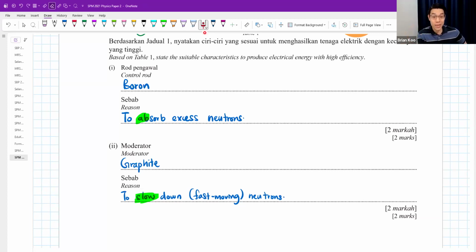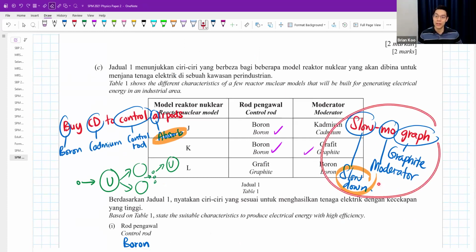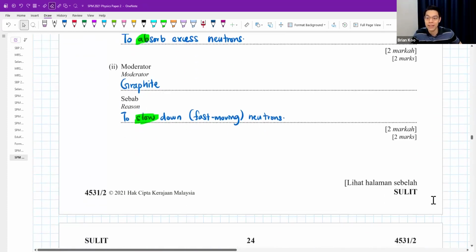Slow down is related to speed. And then the speed is related to kinetic energy. So all related. So no matter what, you still need to know the purpose of the moderator, the purpose of the control rod. Knowing these two, you will know already how to write.